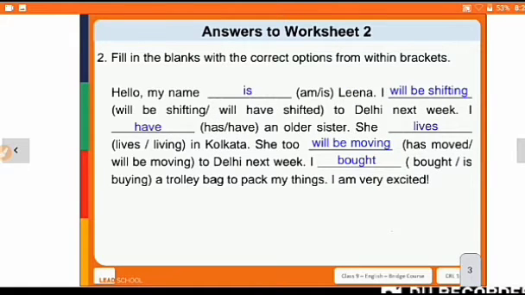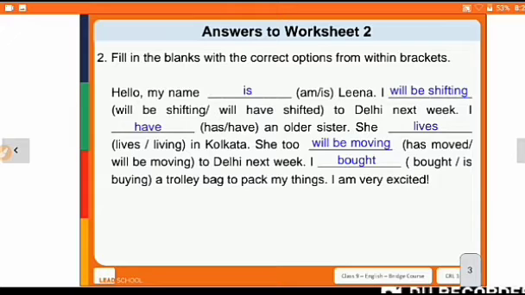Okay, next the second question. So here we have the blanks with the correct options. We have to fill it up with correct options. Hello, my name dash Lina. My name is, or my name am. Am कहाँ पे आता है? When we use am with I only, right? So here, hello, my name is Lina.